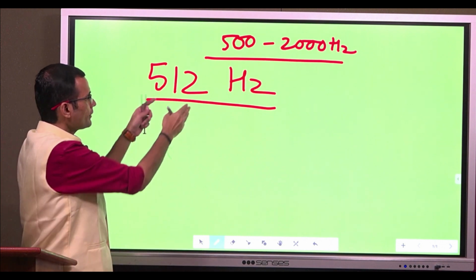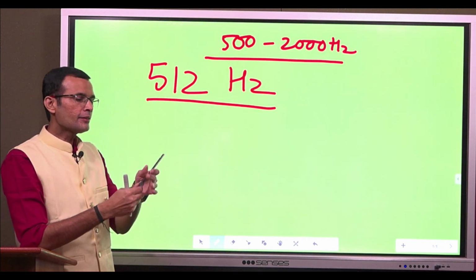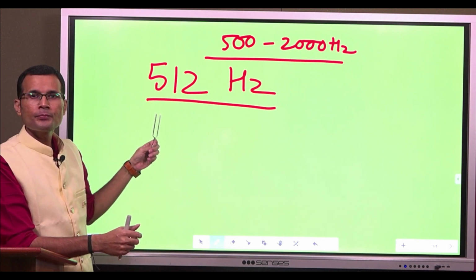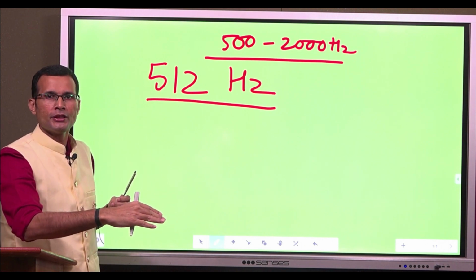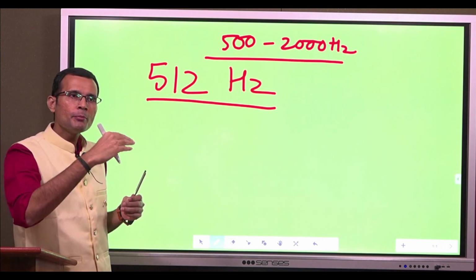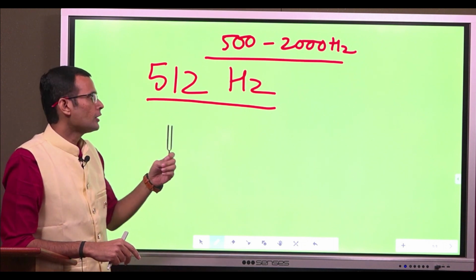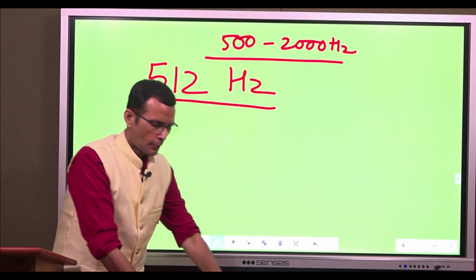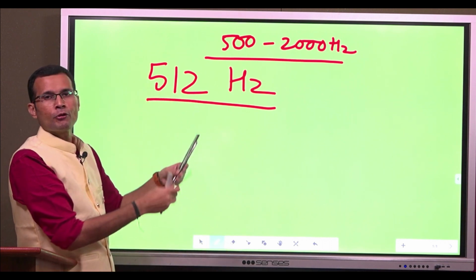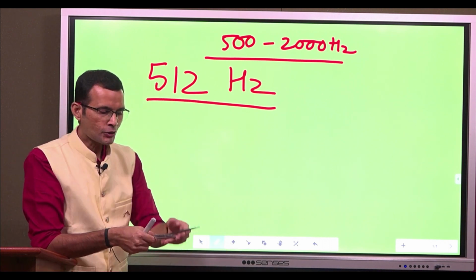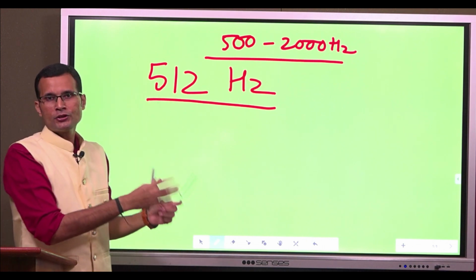So that's one, and this lies in that range. And the second reason is, with 512 Hertz, the tone decay is less. It's minimum actually. The decay of the tone will be minimum or very less when you use this tuning fork, 512 Hertz. So please remember, the longer one, 128 Hertz for vibration sense, and the shortest one, 512 Hertz for the tests of hearing.